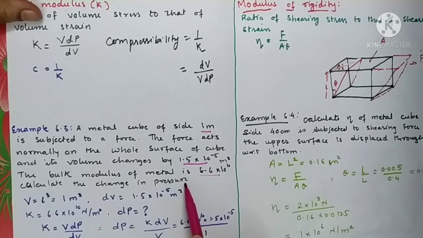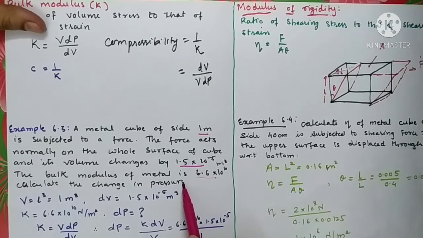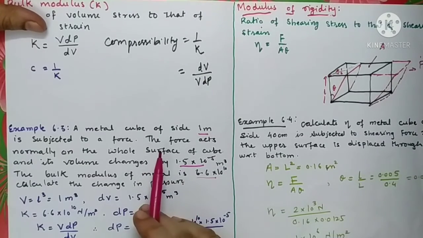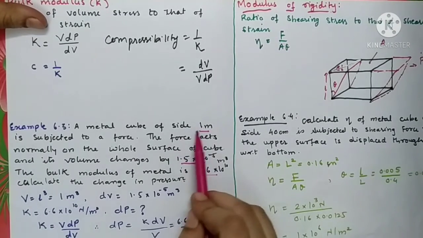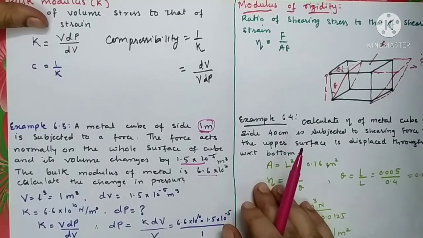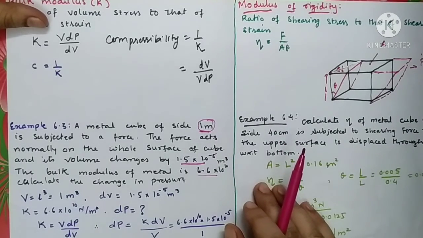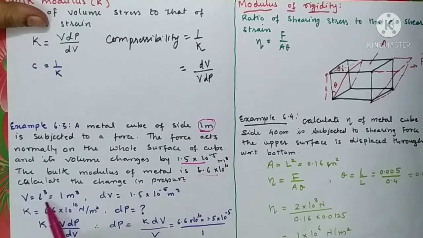As we all know, bulk modulus involves the change in pressure of the object. So here let us write down the given things. You can calculate the original volume just by having the length of the object. Length of the object is 1 meter, so volume will become L cube. It is 1 meter cube.